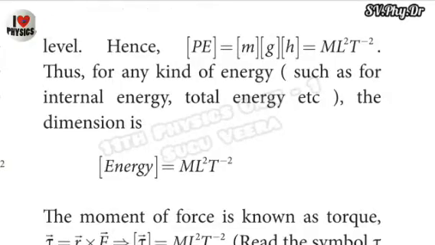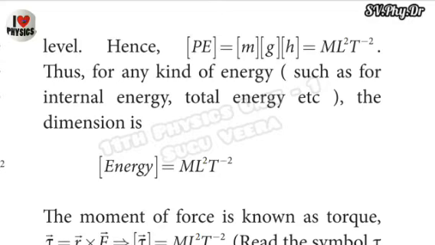Hence, the dimension of potential energy is equal to the dimension of m, g and h, which is capital M power of plus 1, capital L power of plus 2 and capital T power of minus 2. Thus, for any kind of energy, the dimension of energy is M^1 L^2 T^-2.